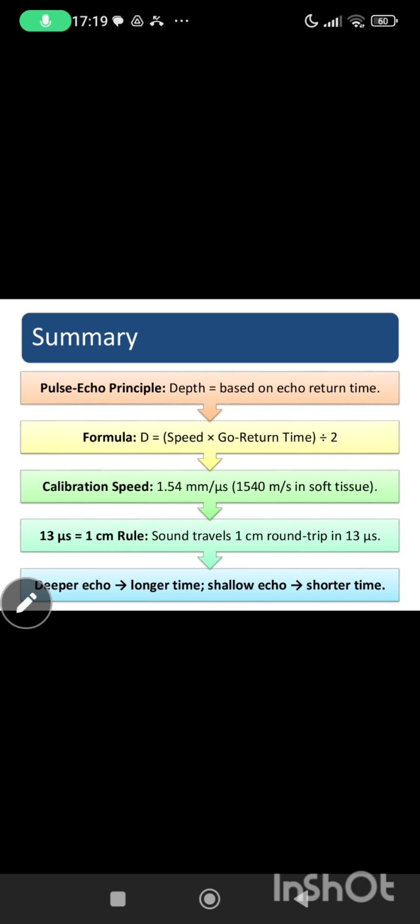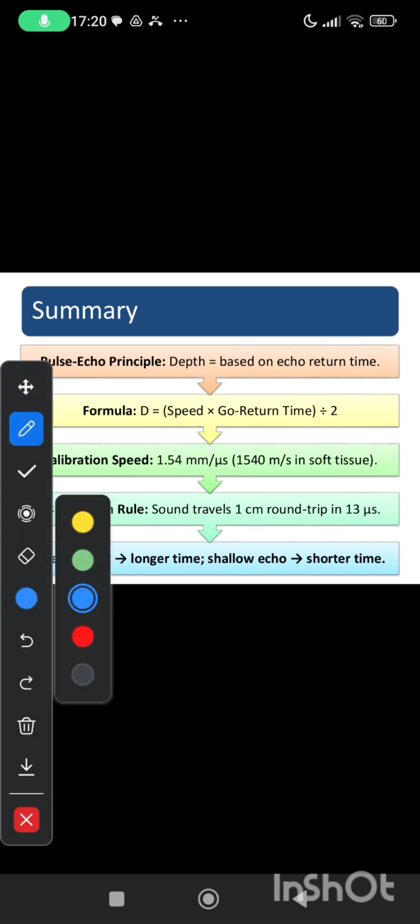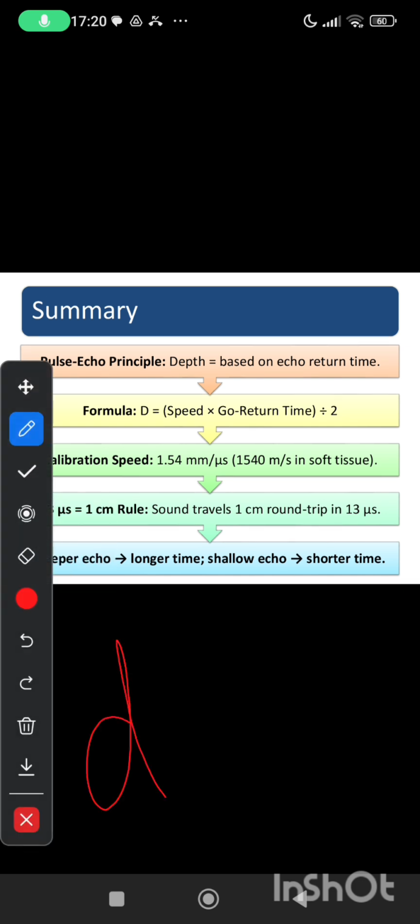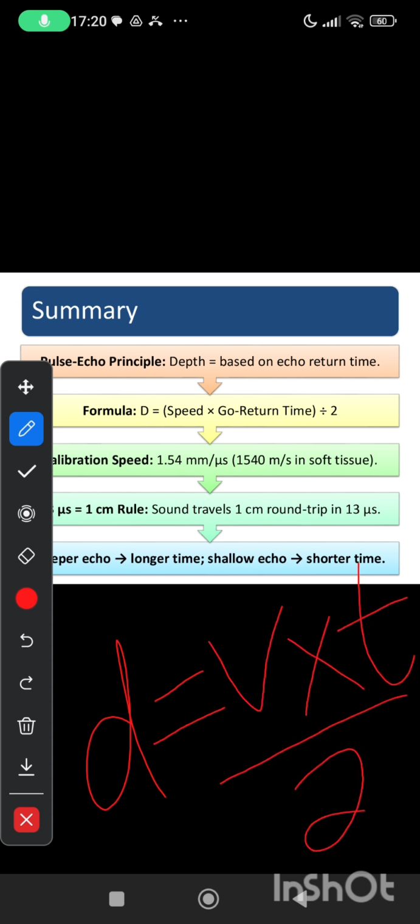Alright, so basically the range equation is the distance that is calculated from the time the echo is sent out until it returns back to the transducer, and this is to calculate for the depth.